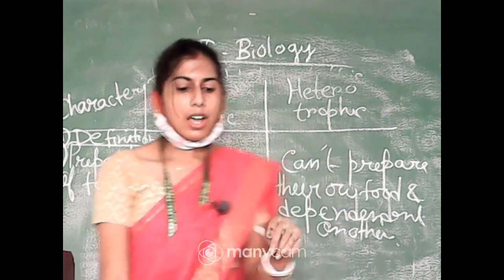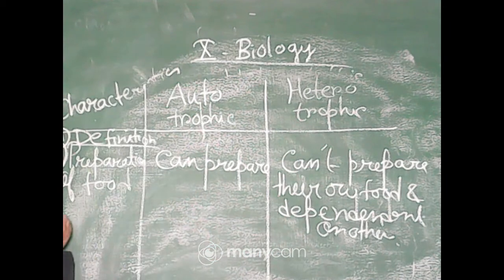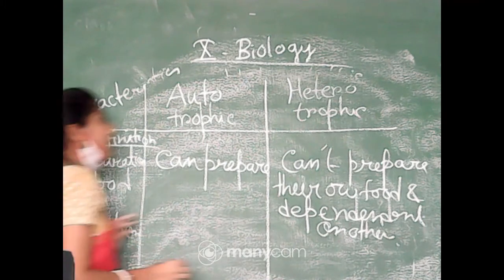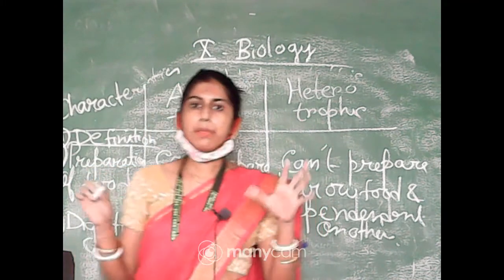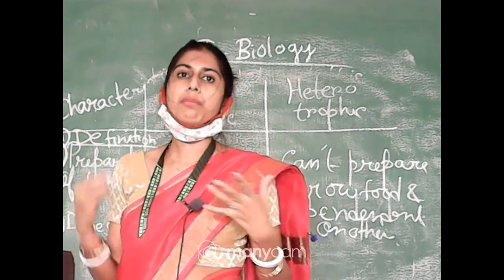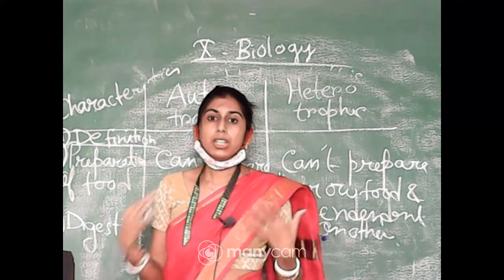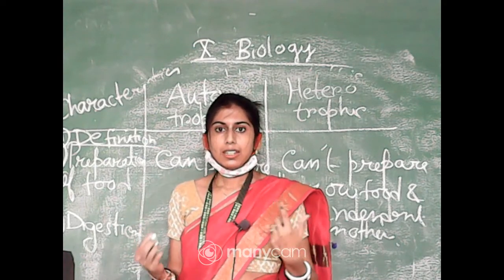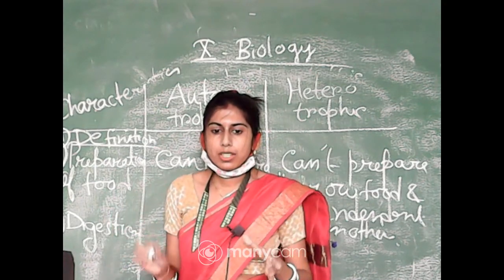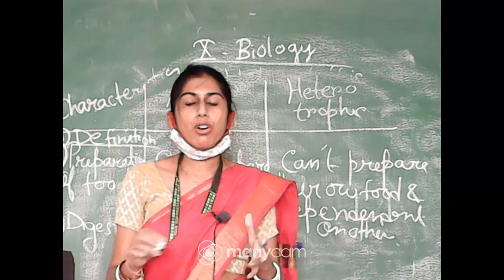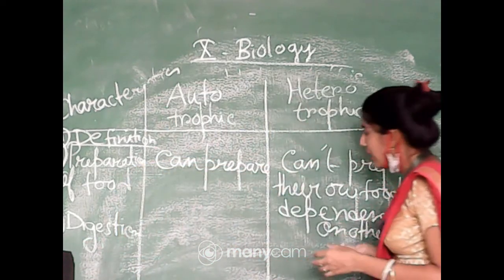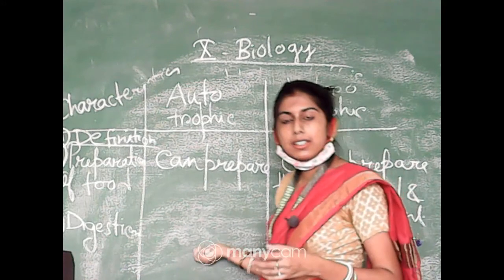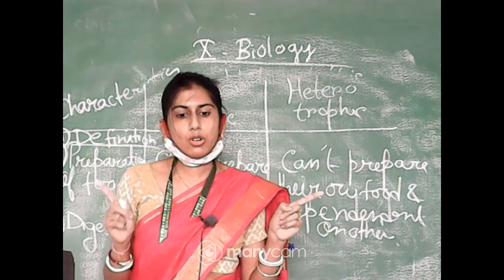Clear? Now come to the next part, that is digestion. So in junior classes we have read that in some types of nutrition we need some digestion method. Food will be digested, right? So this digestion process will be required only for the heterotrophic. Is digestion present in autotrophic? Yes or no?